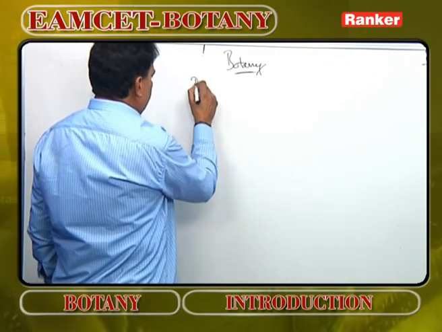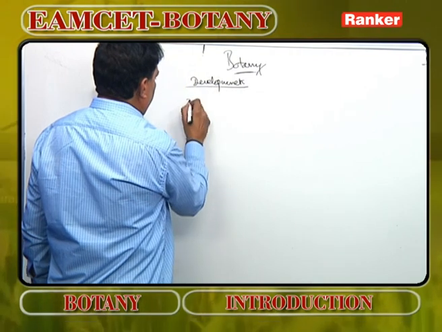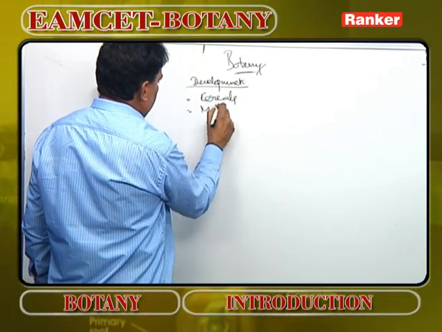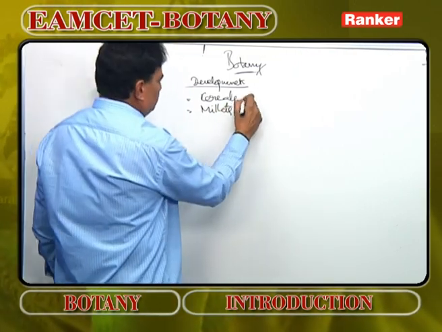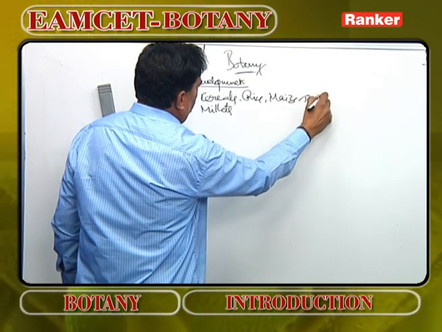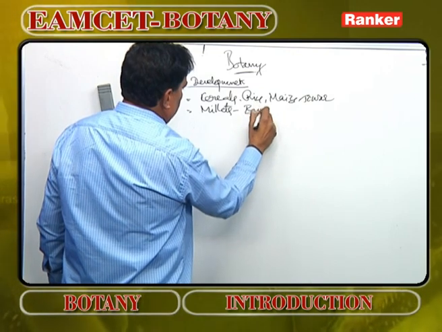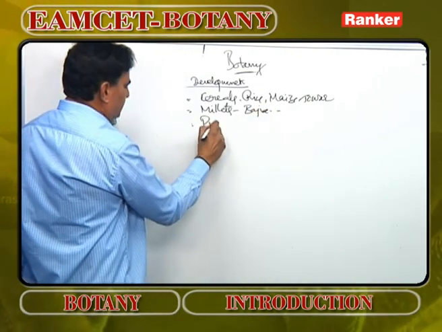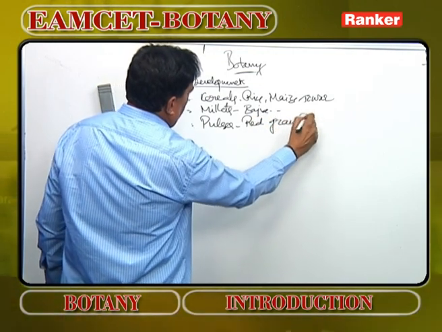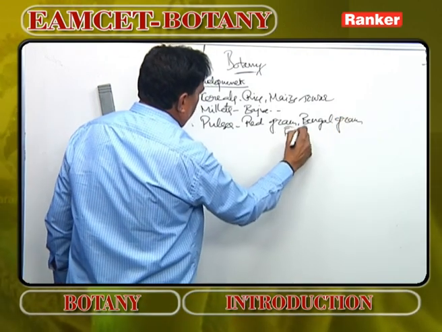Now coming to the development. Without plants there is no life. There are many plants. There are plants which give cereals, rice, maize, and millets. Cereals means rice, maize, jowar and many other things. Millets means bajra and other things. There are plants which give pulses. Pulses means red gram, Bengal gram and other components belonging to the family Fabaceae.